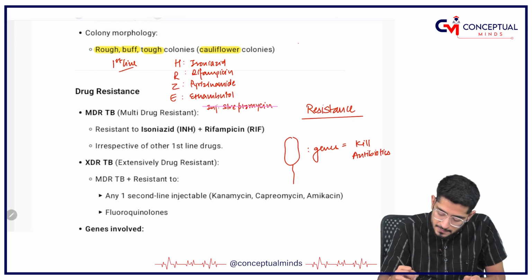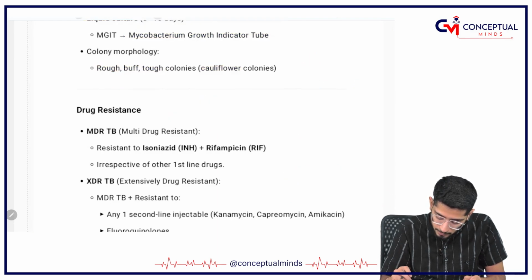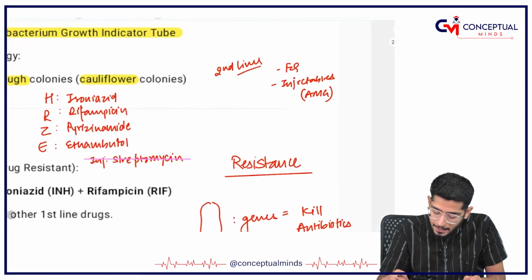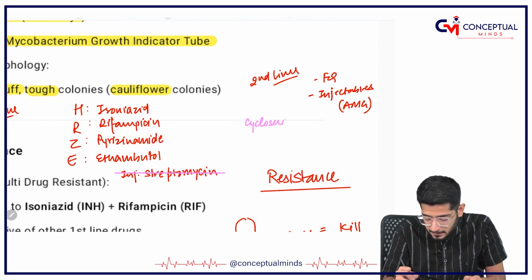And then you have some second line drugs also, like fluoroquinolones, and injectables like kanamycin, capreomycin, amikacin, mainly the aminoglycoside group of antibiotics. And some other drugs also, let me name them for you: cycloserine, delamanid, bedaquiline.